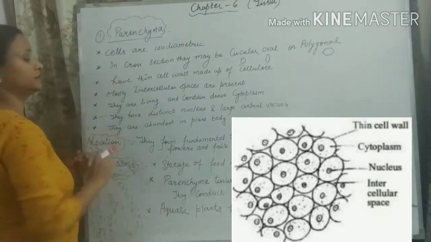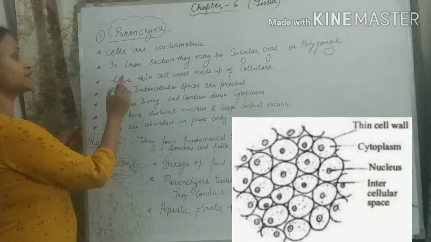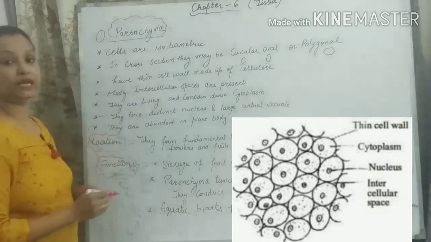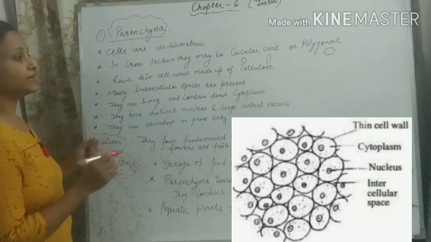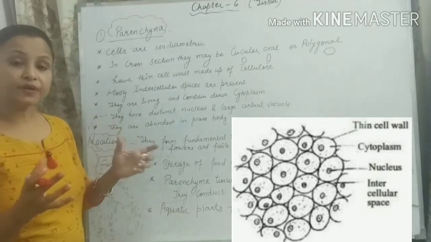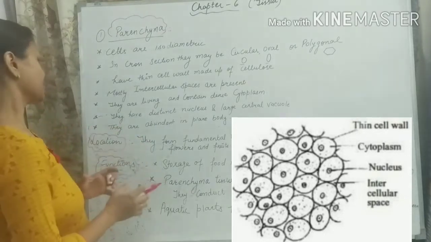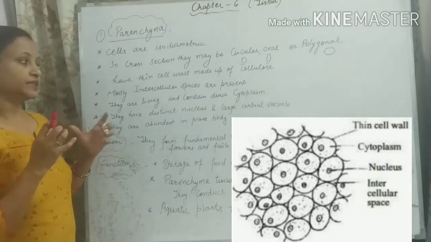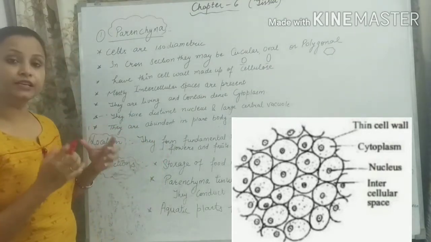The third main character of parenchyma is that the cells have a thin cell wall which is made up of cellulose, and mostly the cells have intercellular spaces, but sometimes the parenchymatous cells are also closely packed. They contain dense cytoplasm and they are living cells.